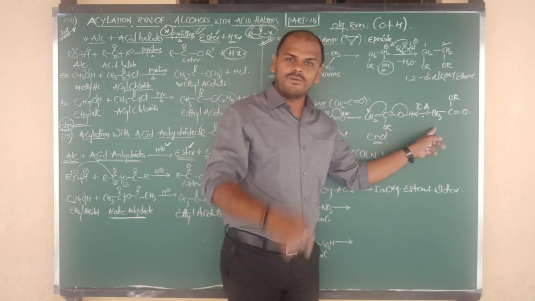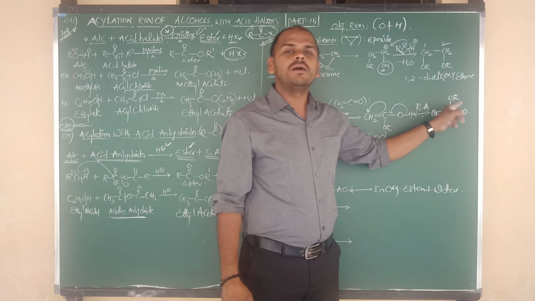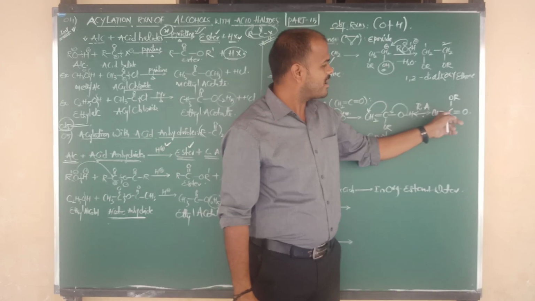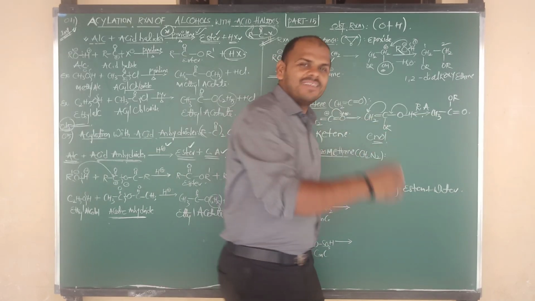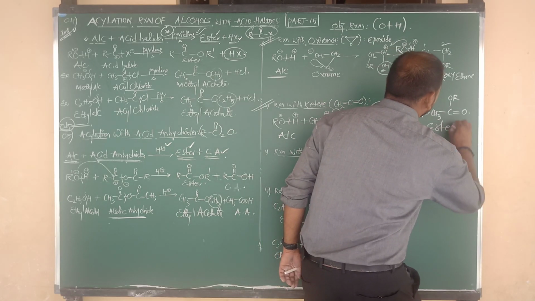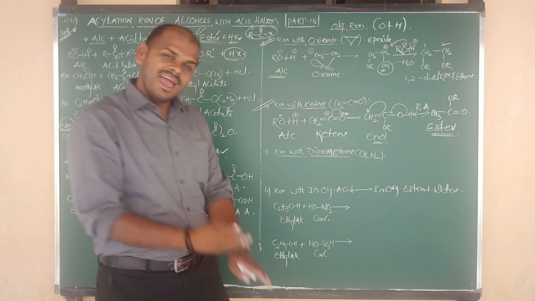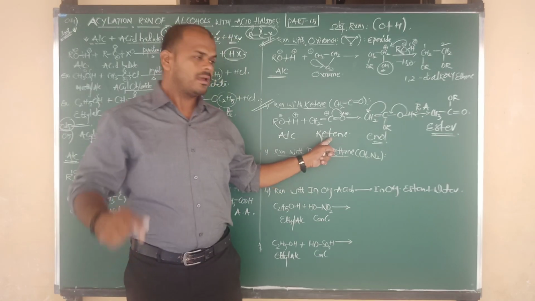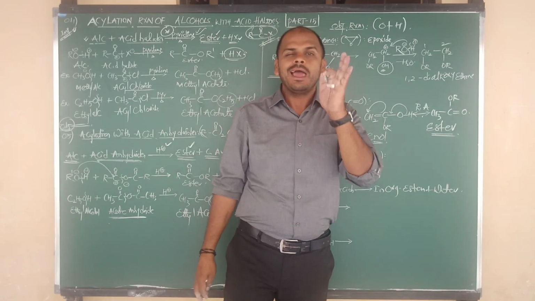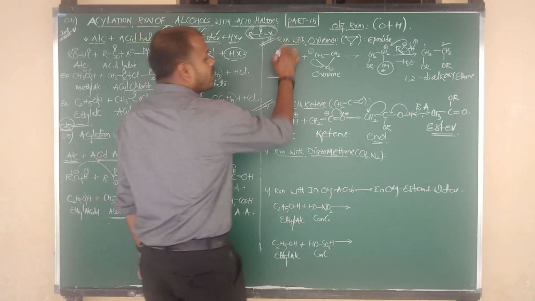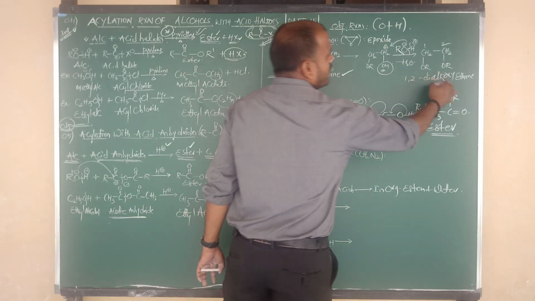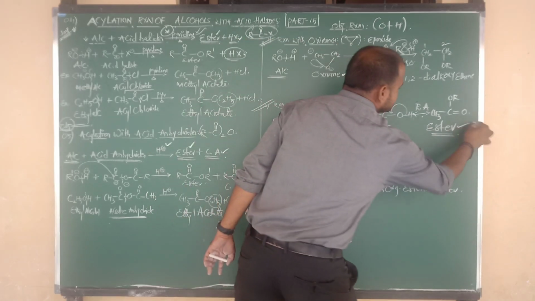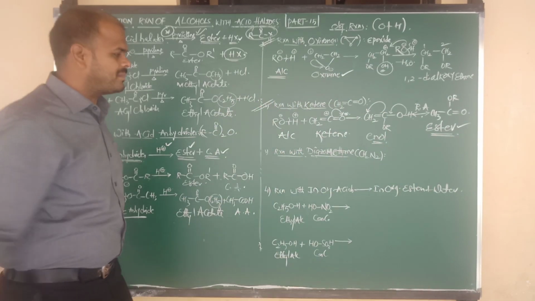Right. Now look at the formula once: CH3 bonded to C=O bonded to OR. This looks like the product. The product is an ester. What is the product, beta? Ester. Now I am going to say the statement: alcohols on reaction with ketene give the final product, which is an ester. Remember. Alcohols on reaction with oxirane give 1,2-dialkoxyethane. Alcohols on reaction with ketene give the final product, which is what, beta? Yes, the final product is an ester.